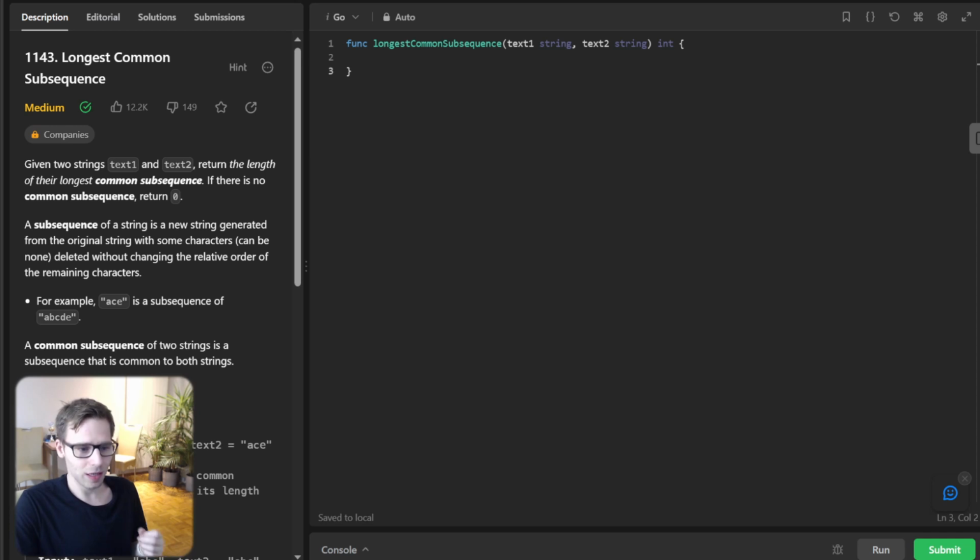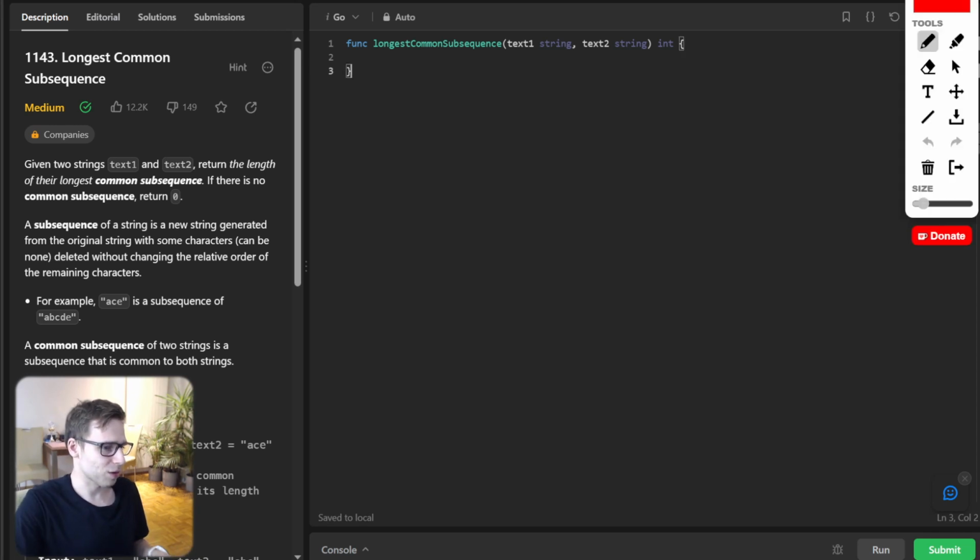A subsequence is a sequence of characters that appear in the same order as in the original string, but not necessarily consecutively. Let's dive into an example right away.